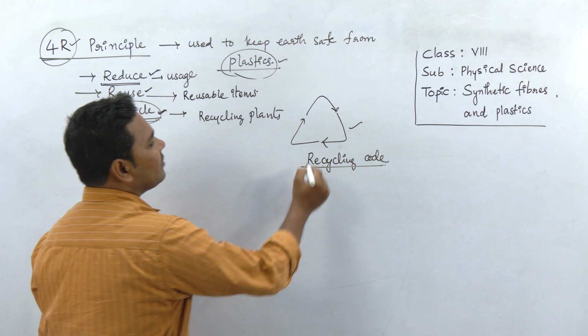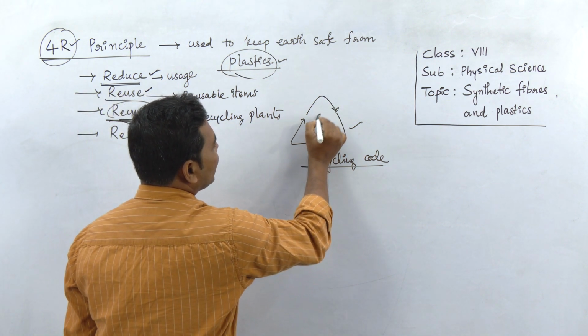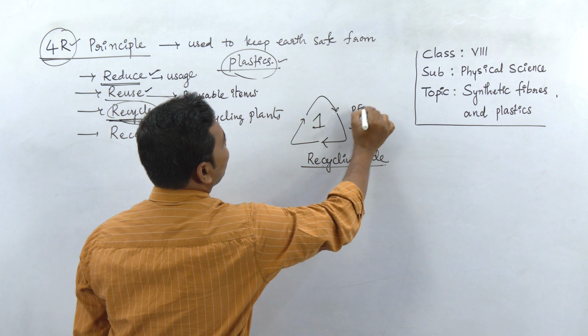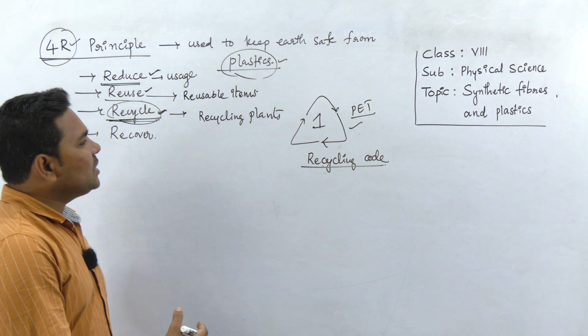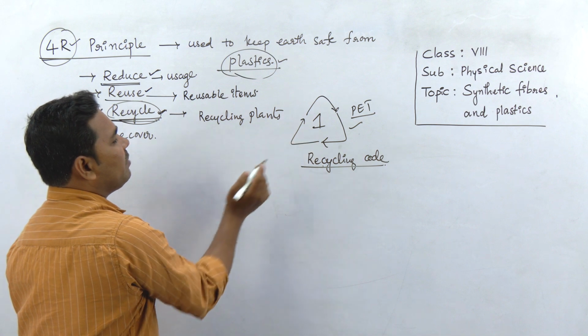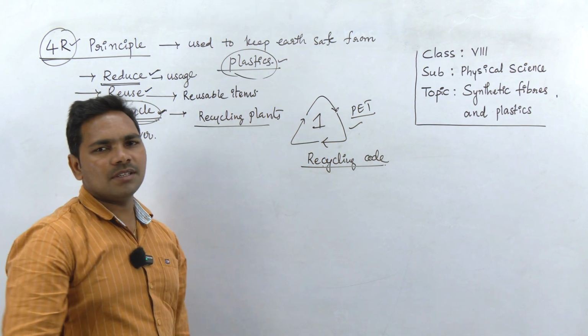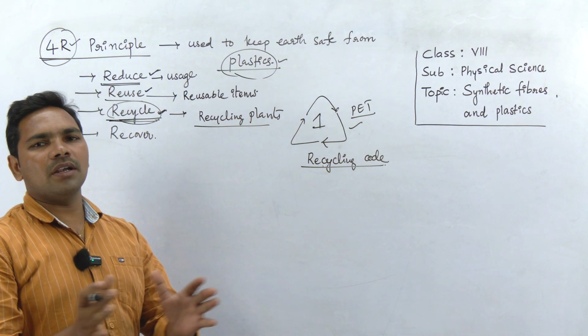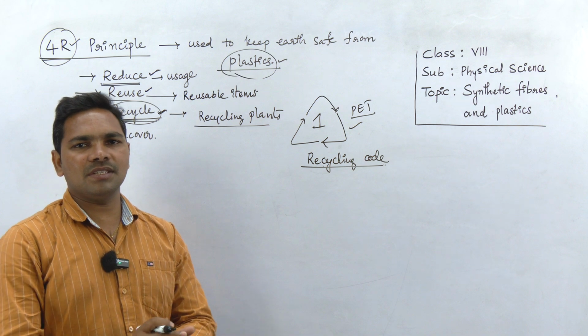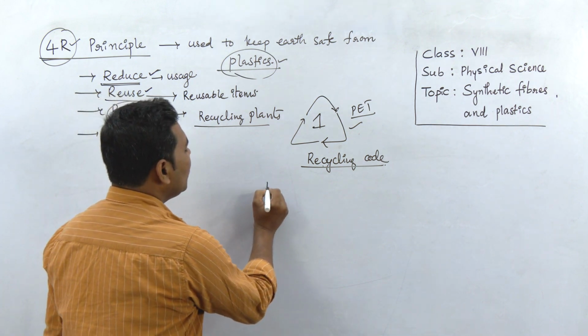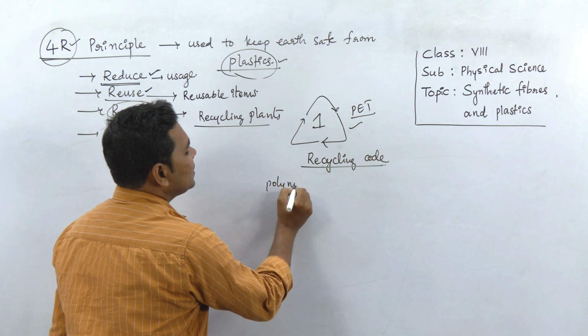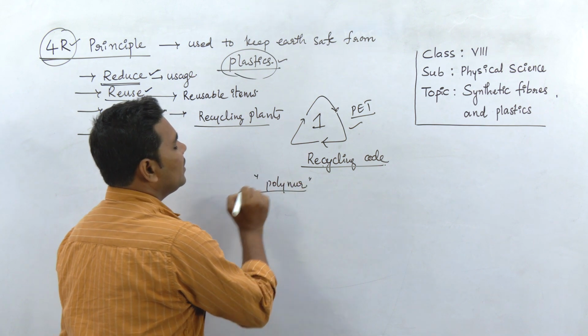And what is the use of the resin identification code? For example, if it is number 1, what type of plastic is it? It is a PET bottle, PET. Based on the type of plastic, the people at recycling plants sort out the various types of plastics. Every plastic is made up of a polymer, but that polymer is different for different types of plastics.